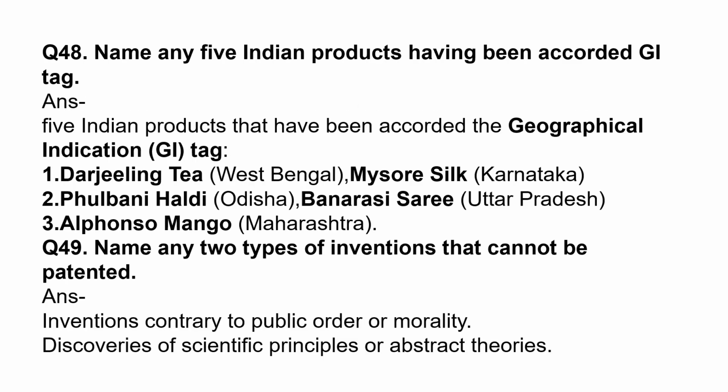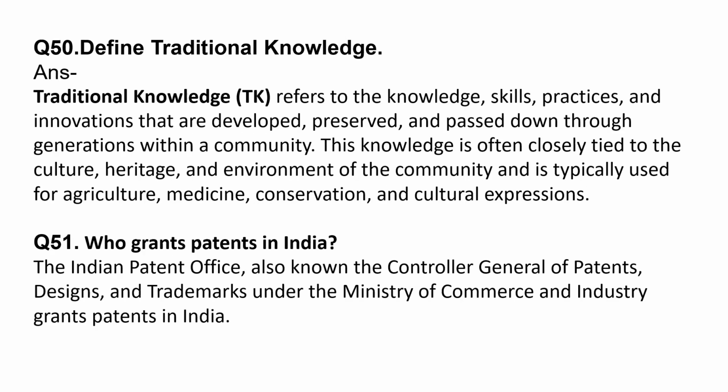Name any 5 Indian products having been accorded GI tag. They are Darjeeling tea, West Bengal; Mysore silk, Karnataka; Phulbani haldi, Odisha; Banarasi sari, Uttar Pradesh; Alphonso mango, Maharashtra. Name any 2 types of invention that cannot be patented. Inventions contrary to public order or morality, discoveries of scientific principles or abstract theories.